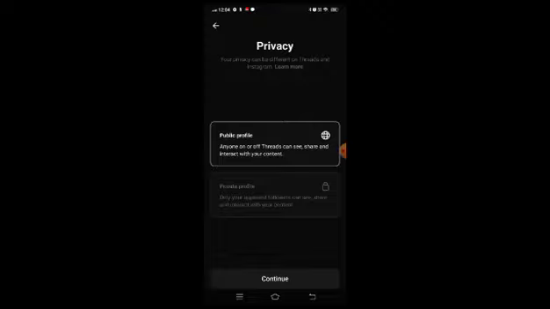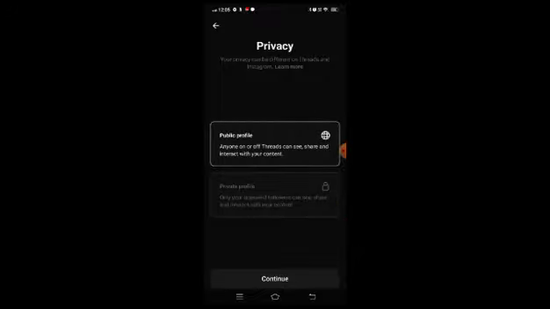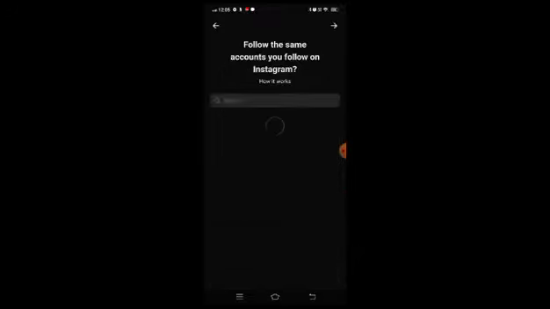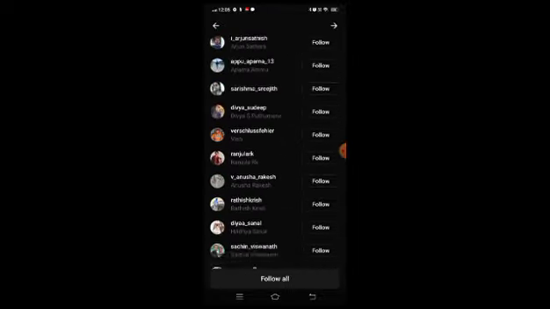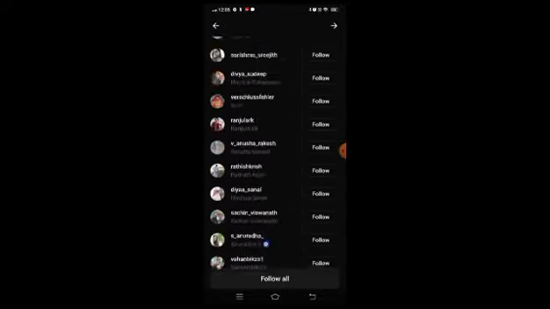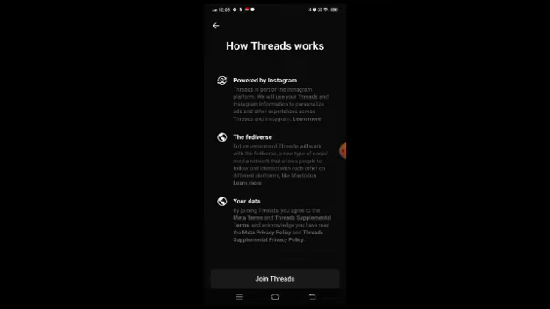Next, you will be asked about your privacy settings. Choose whether you want to have a private or a public account. So after making your selection, click continue. The next step is to follow accounts. You have the option to follow accounts individually or follow all the accounts. If you want, you can also skip this step for now. After this, you will be provided with instructions that help you to navigate through Threads. So on reading this, select join Threads to proceed.